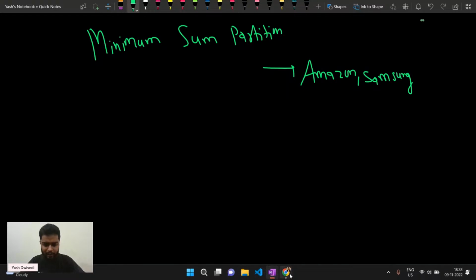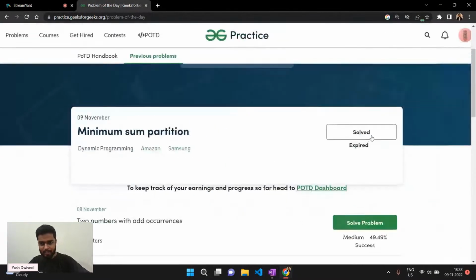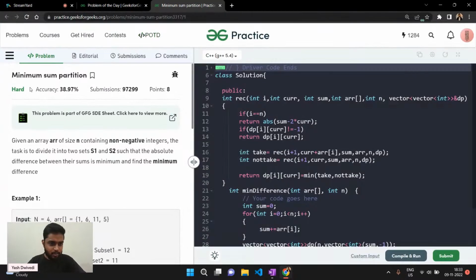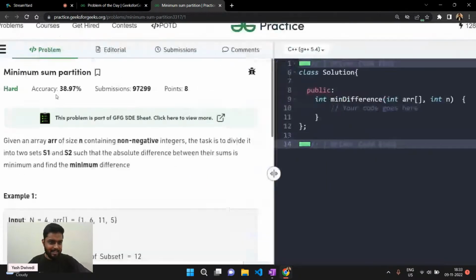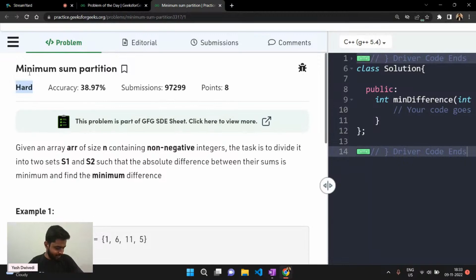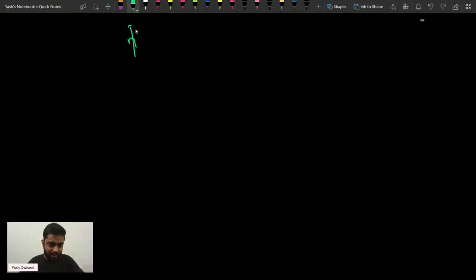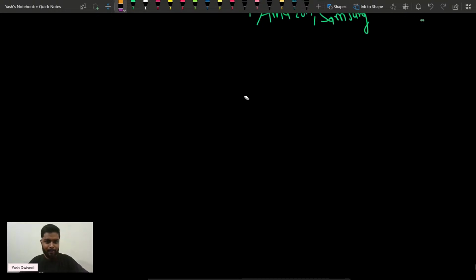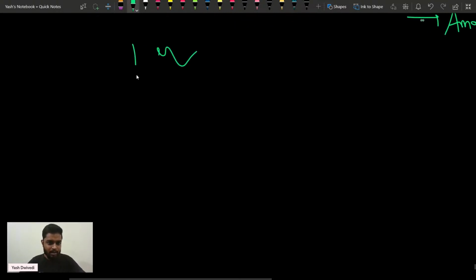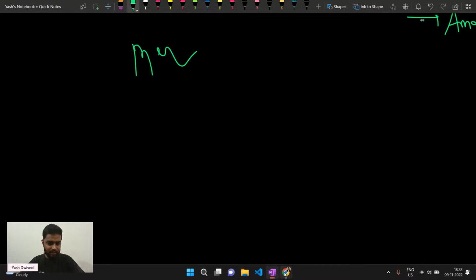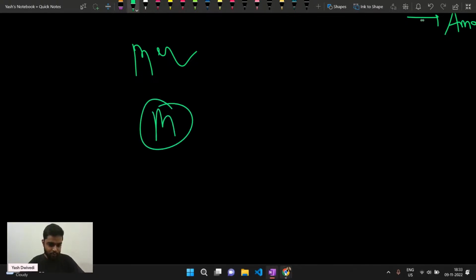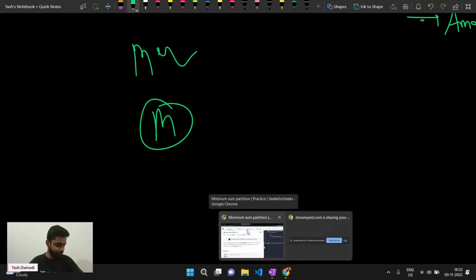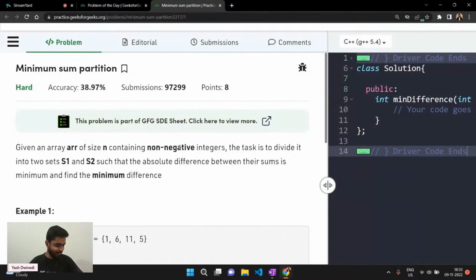Okay, and talking about this problem, so let me remove the code first. If you will see this particular problem, it says that this problem is hard, but this is not a hard problem. It is a medium level problem. Please write M in the chat, guys, as an acknowledgement. Many people are writing M.